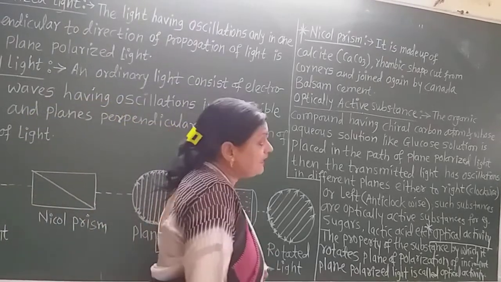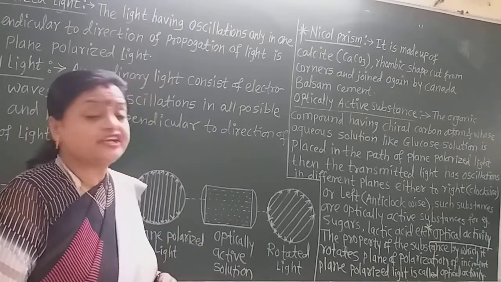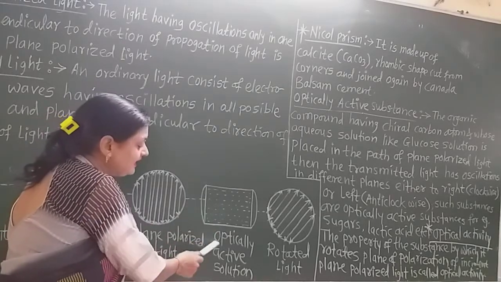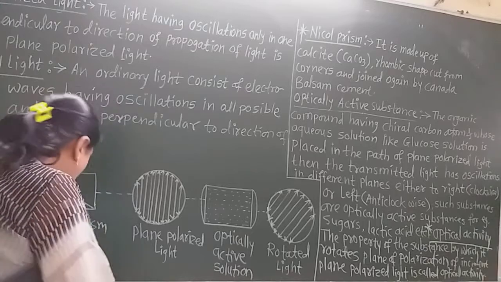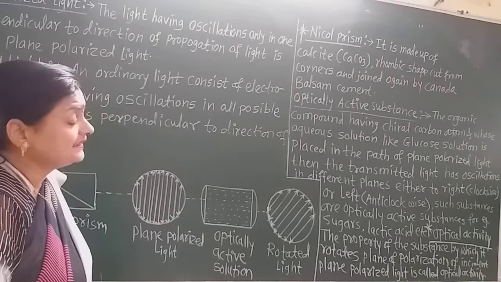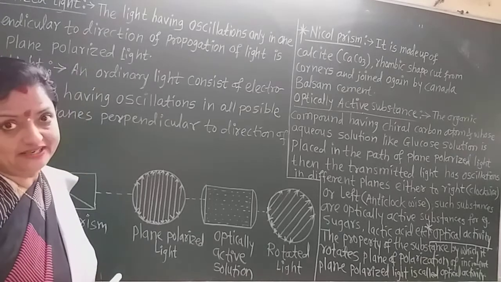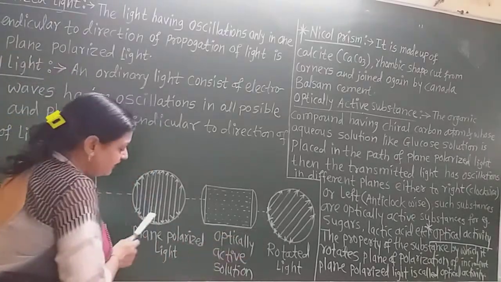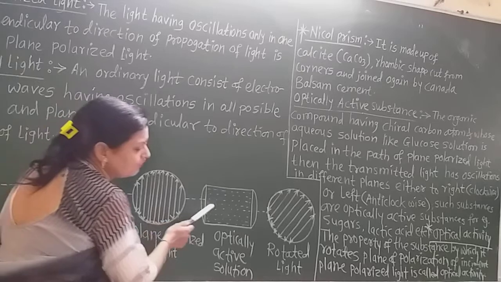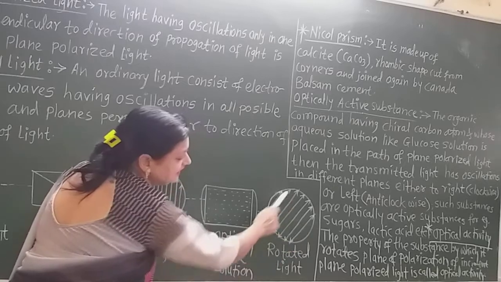So if a glucose solution is taken into a container and placed in the path of plane polarized light, what happens? Then the transmitted light has oscillations in a different plane. Now this is the transmitted light. When the plane polarized light passes through this optically active aqueous solution, we obtain the transmitted light which has the oscillation in a different plane.